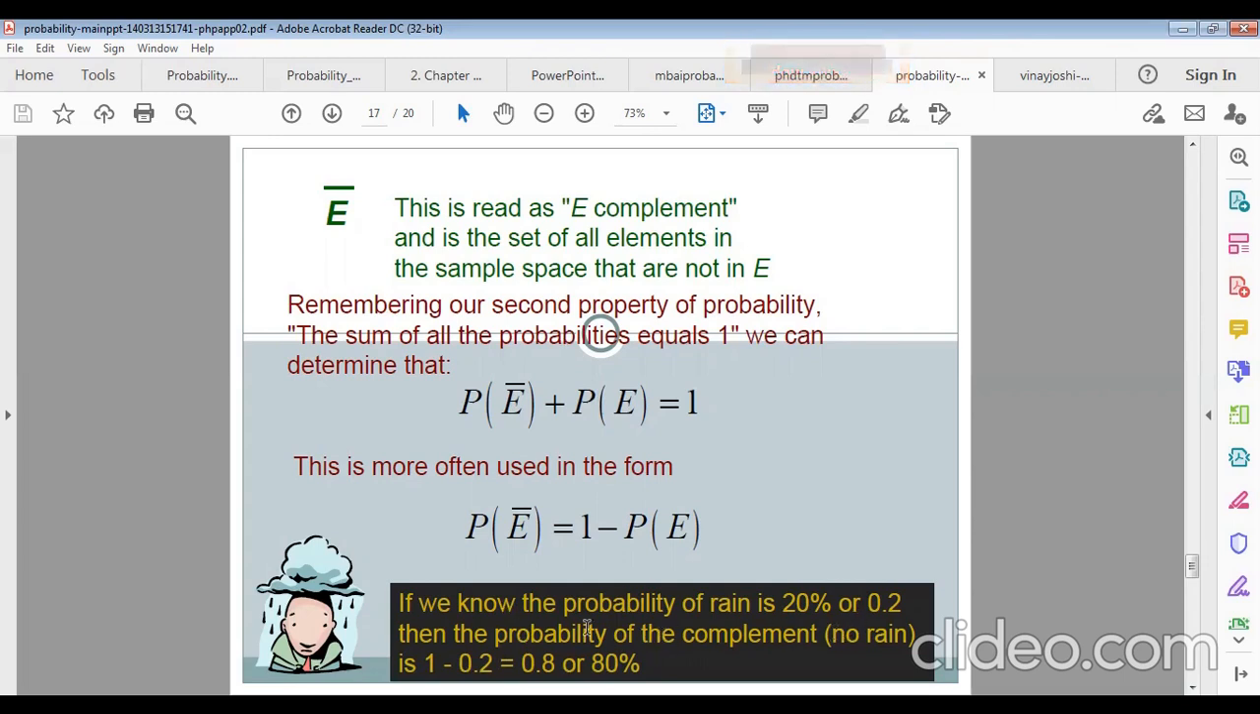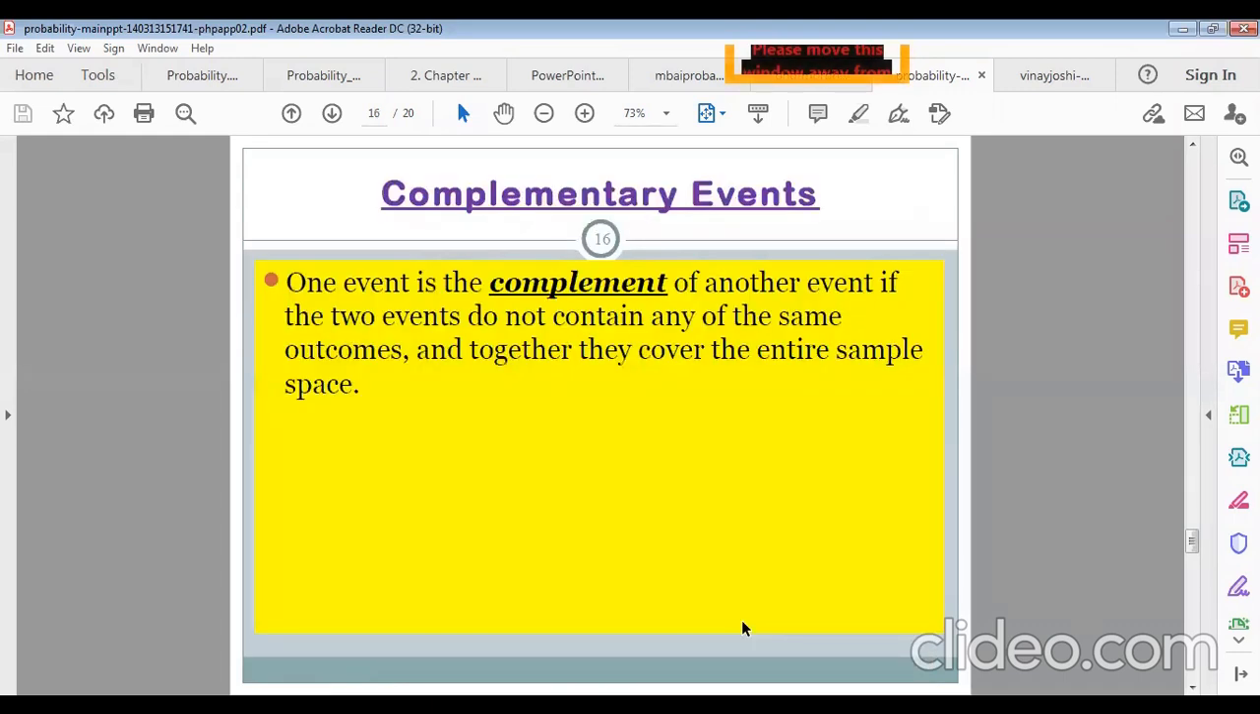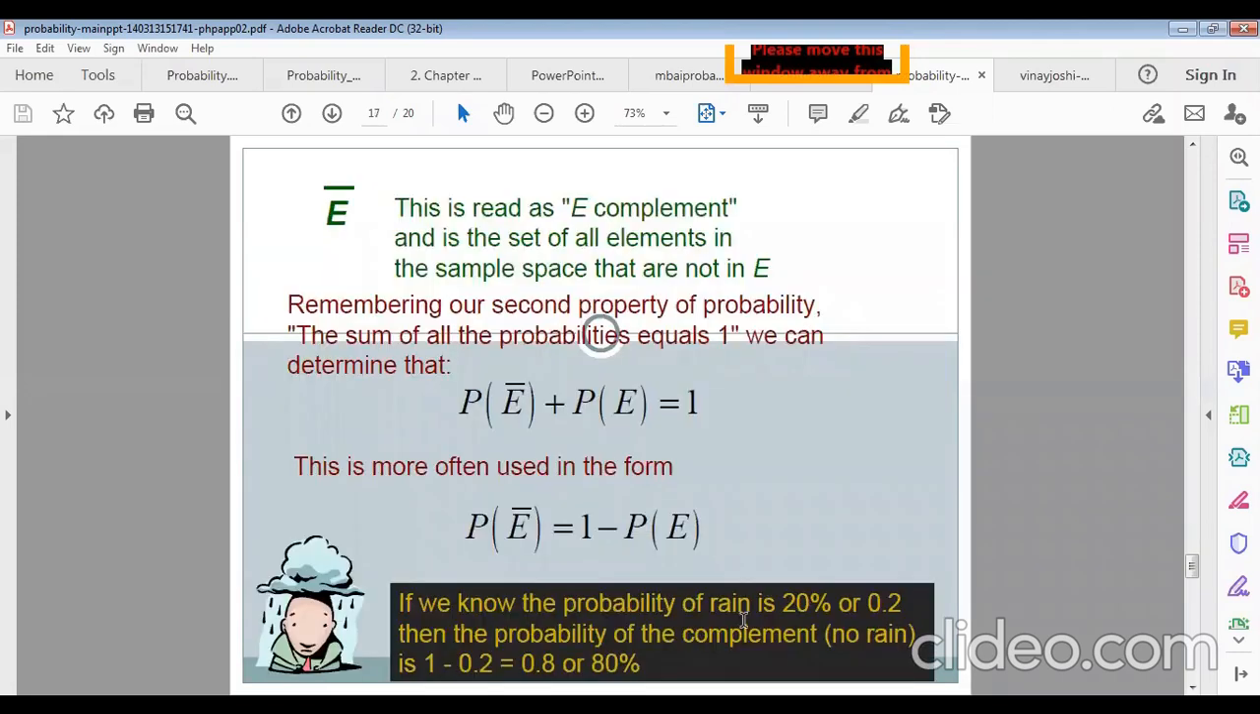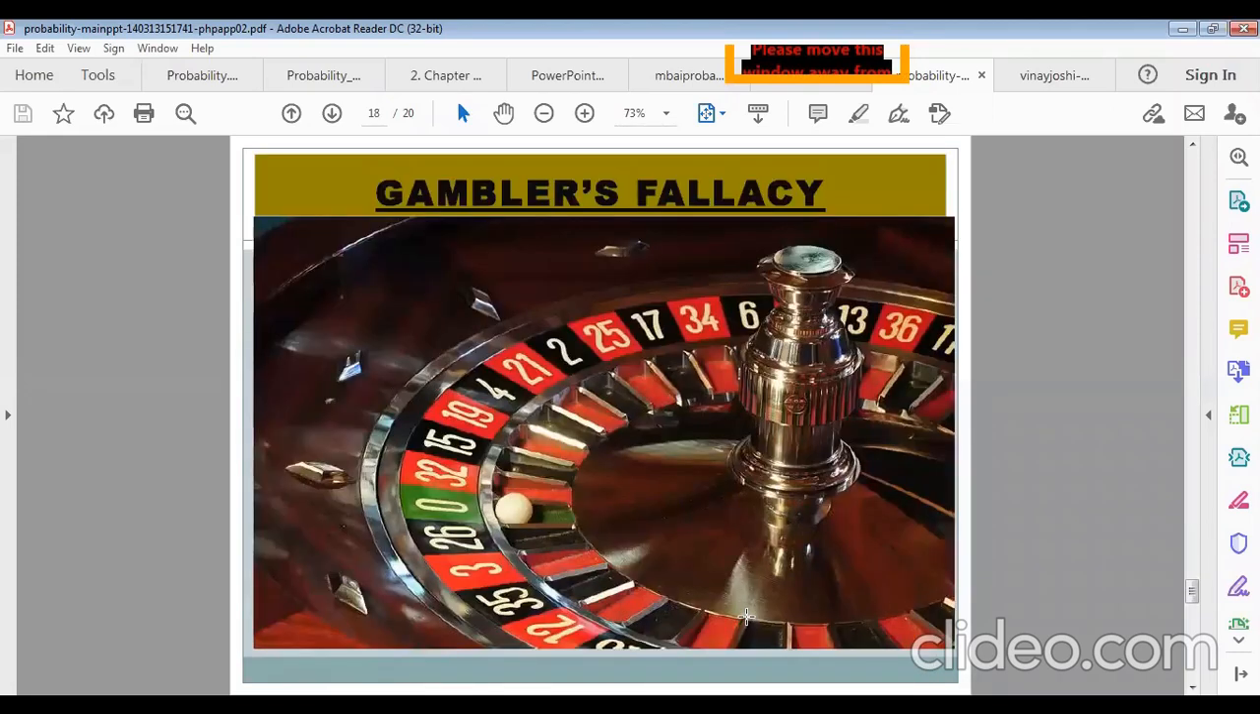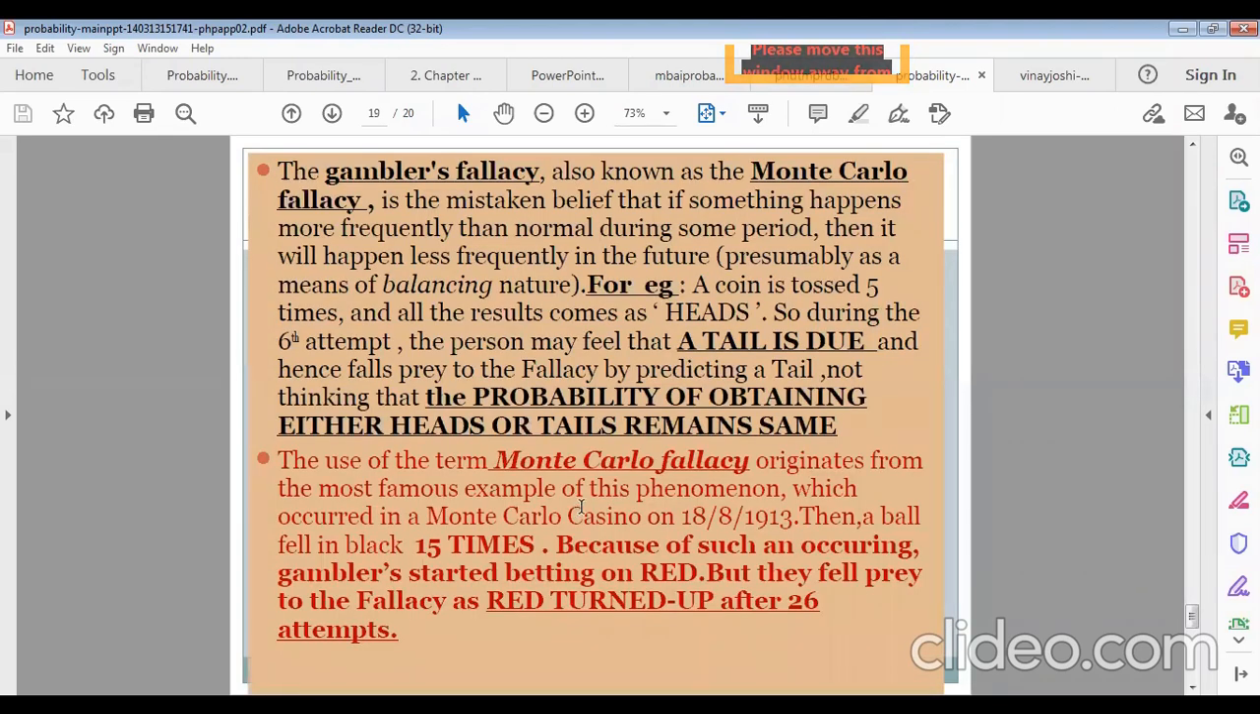Understand this example? If we know the probability of rain is 20%, so not happening will be what? 80%. This is an example of complementary events. And in gambling, and in chess, cards, different types of games also depend on probability.